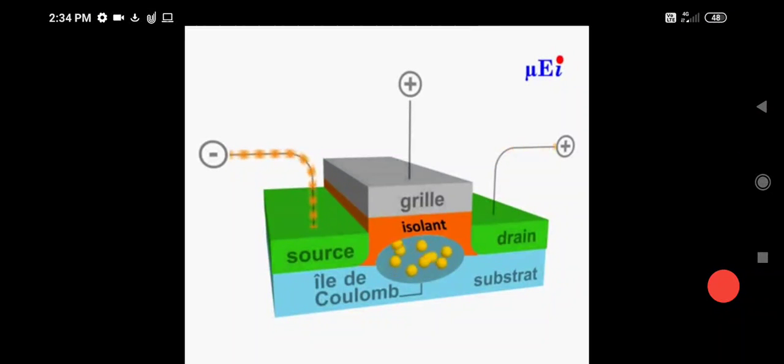This is the animation of the working of the single electron transistor. Here are the island, gate terminal, source terminal and the drain terminal. The positive supply is given to the gate terminal and the source, where the electrons are coming into the island, and one by one the electrons are transferred from the source to drain.